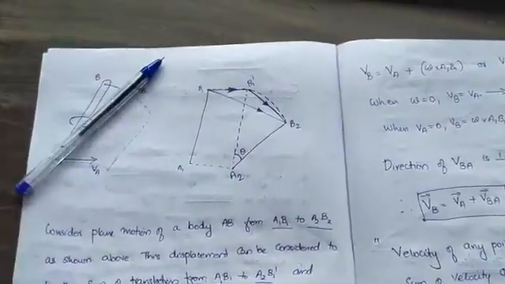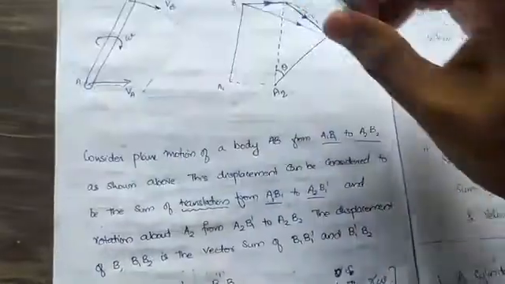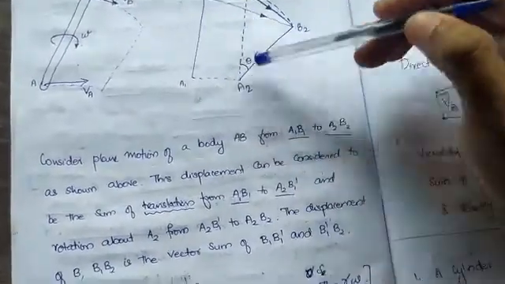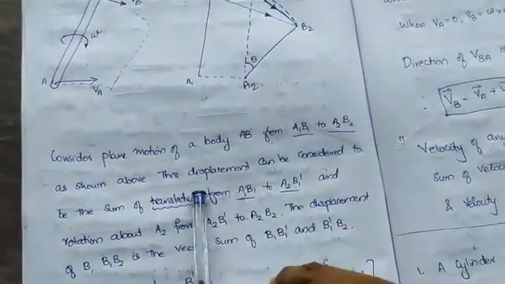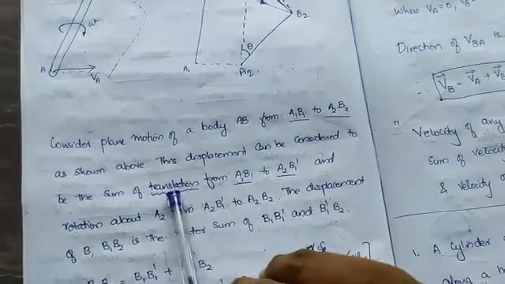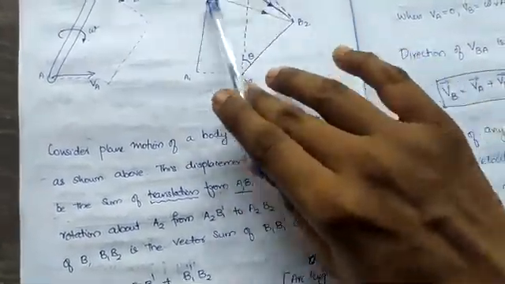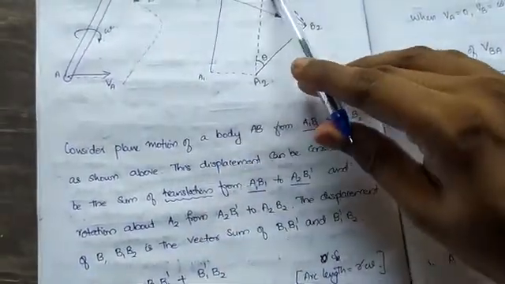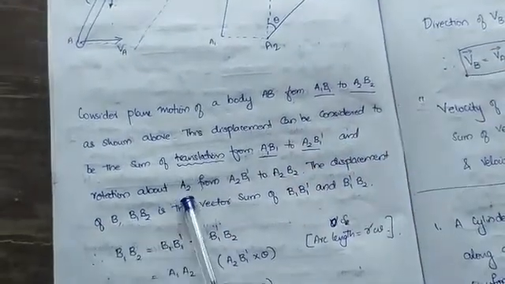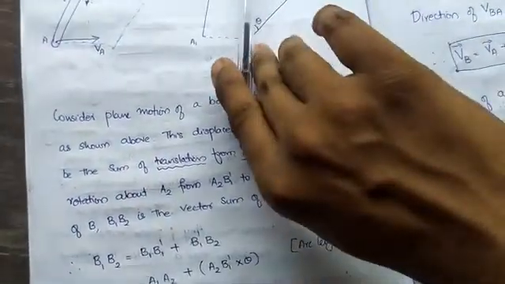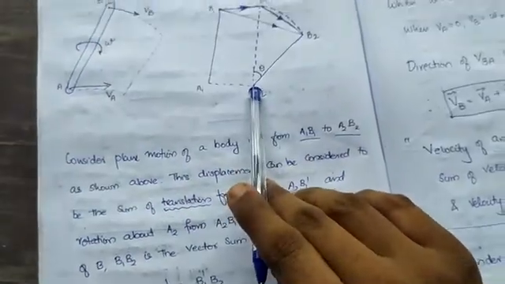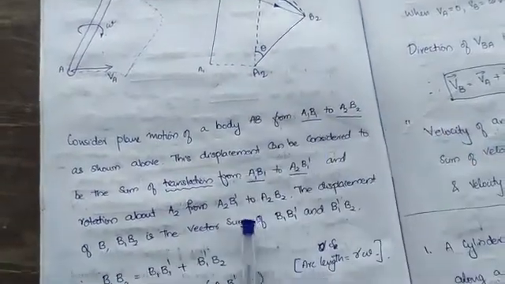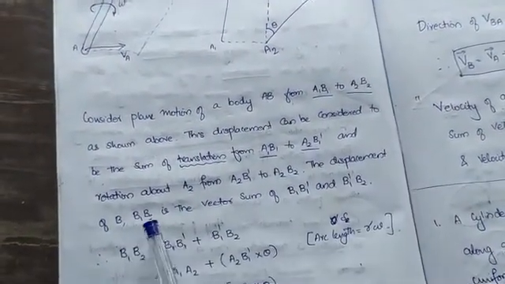Okay, clear? Now see, consider a plane motion of body AB from A1 B1 to A2 B2, as shown above. This displacement can be considered to be the sum of translation, meaning straight motion, from A1 B1 to A2 B1 dash, and rotation about A2 from A2 B1 dash to A2 B2.